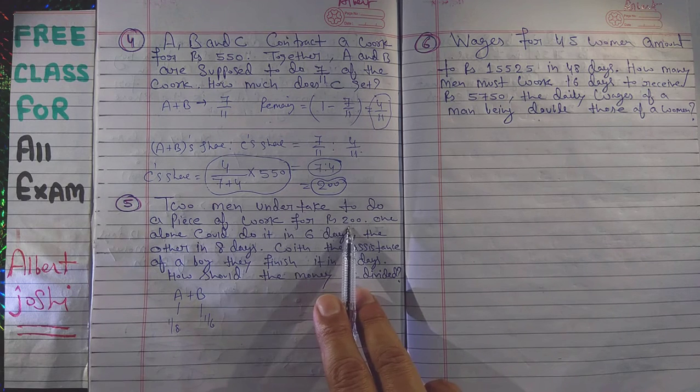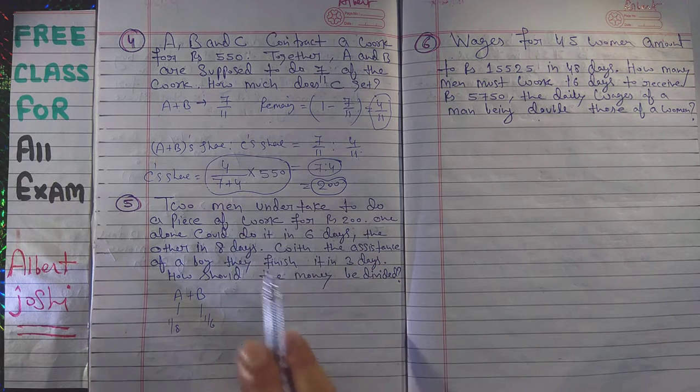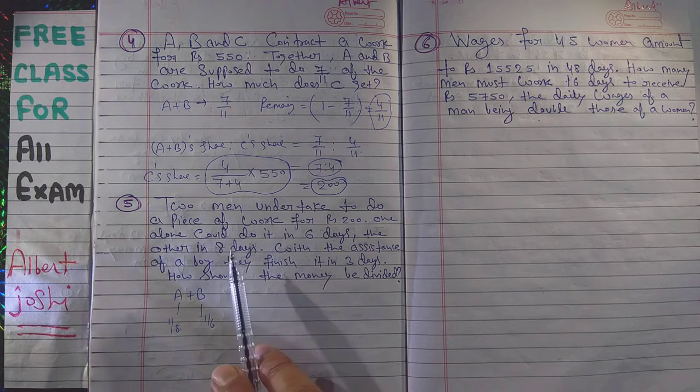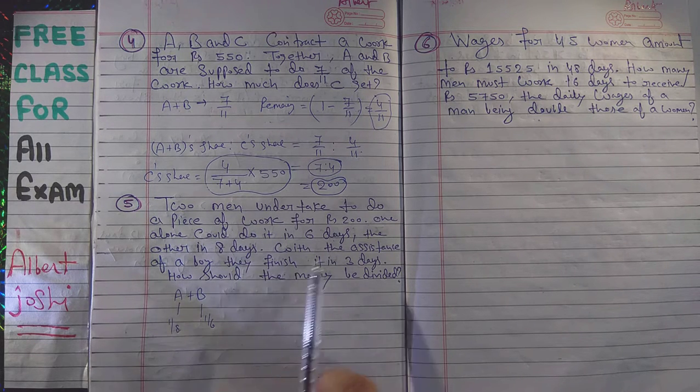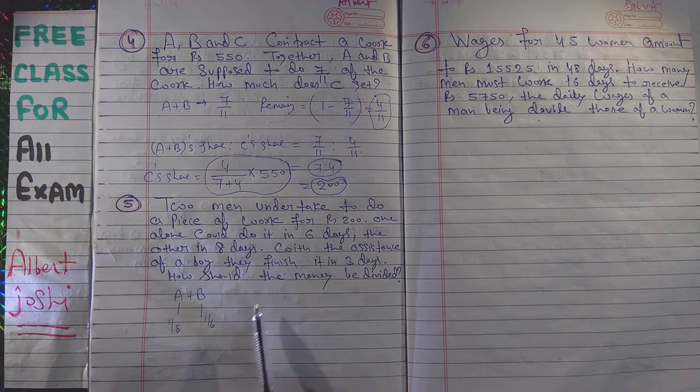Now they have only 200 rupees. Okay. But due to some problem, they have added another person. Maybe some person has a fever, or they have completed the work before the period. So they have added another person. So the money will be divided between 3 people. Now we have to find what money this third person will get, or how the money should be divided. So in this condition we have to find the share of A, B and C.